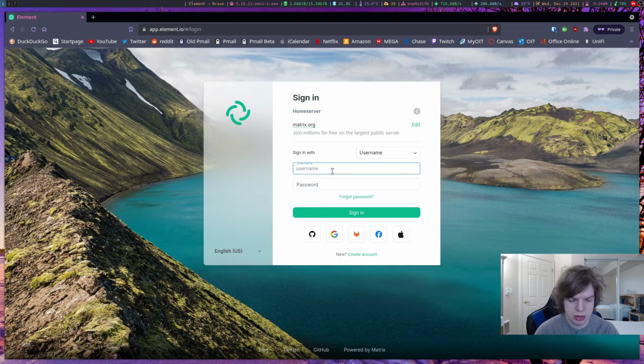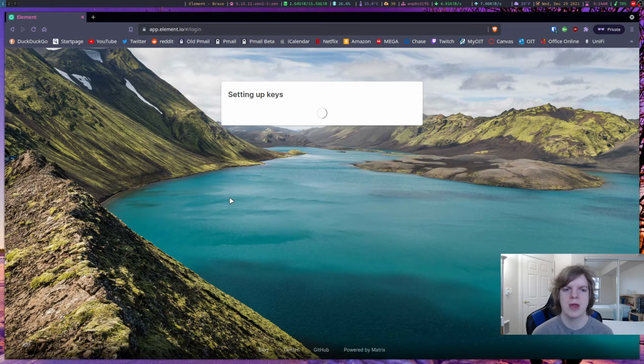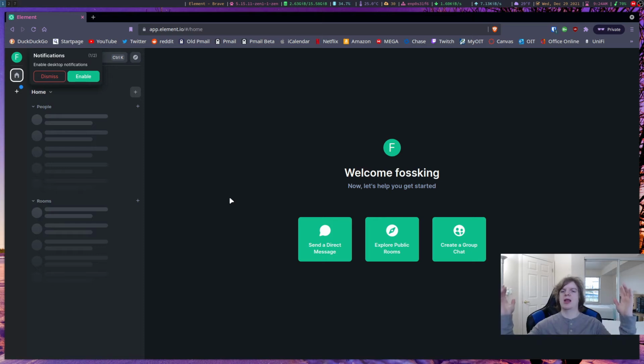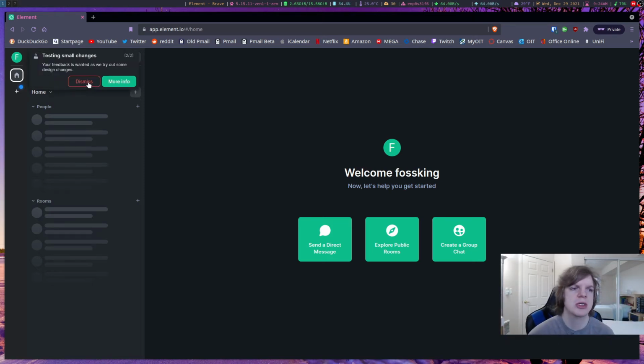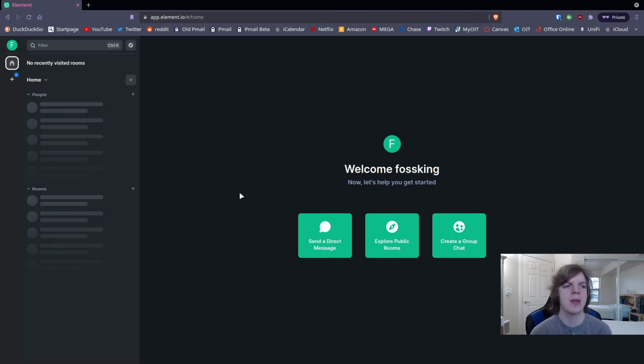So we're just going to put in our username and then the password. Let me grab that real quick. Okay, so we got in our password and then we sign in and we should be greeted with Element. And here we are with Element. Dismiss desktop notifications, dismiss that too. So this is, and I'm going to full screen it here to make it look a little bigger, this is Element. Now you'll notice it's somewhat similar to Discord, although at the same time a little bit different.